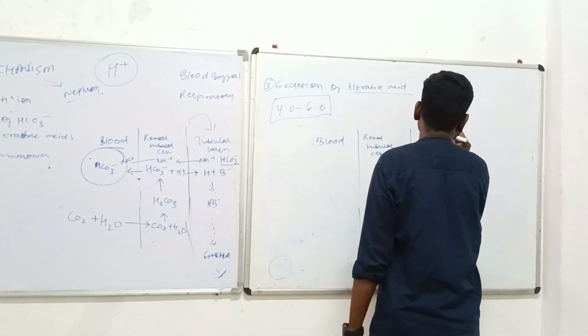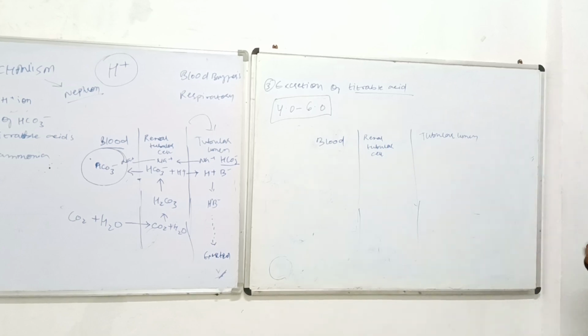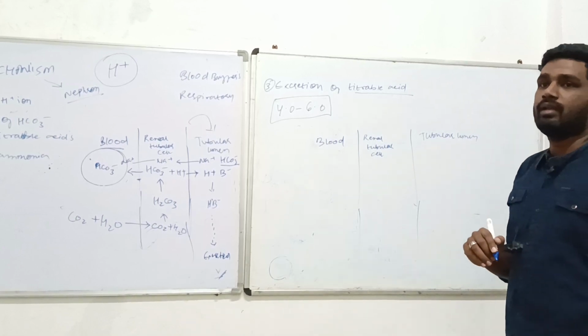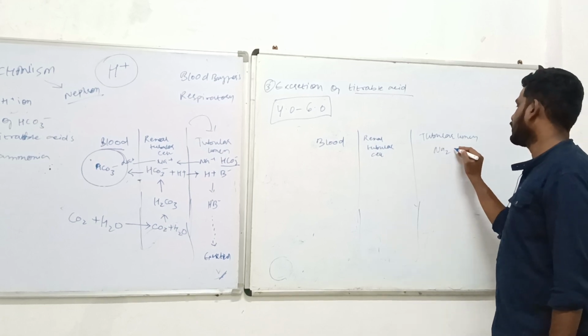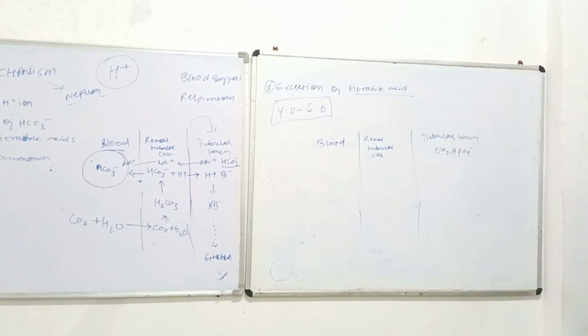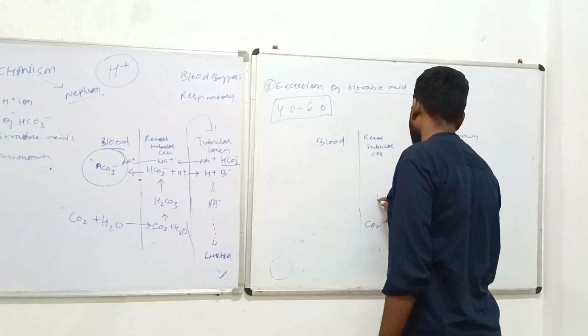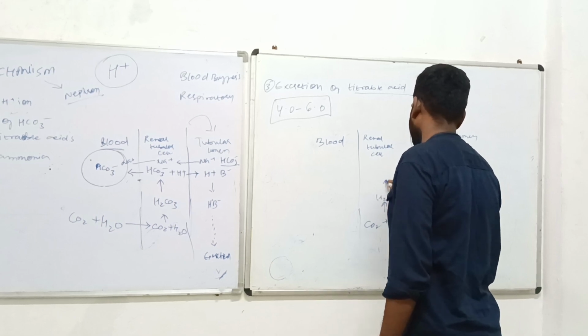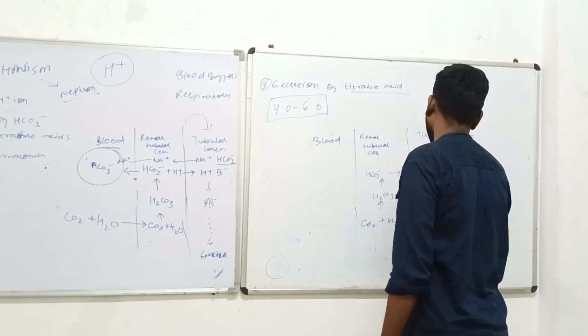and tubular lumen. In the tubular lumen, in the phosphate system, we have learned about the disodium hydrogen phosphate. Disodium hydrogen phosphate will come into the tubular lumen, and the reaction is going to happen in the same way. In the same way, with carbonic acid, we are going to have the bicarbonate, and this is going to get out.